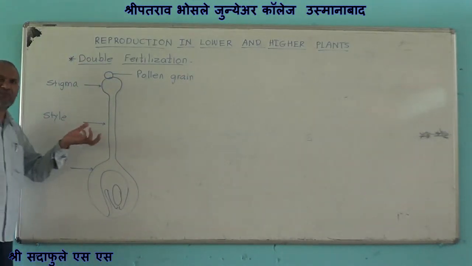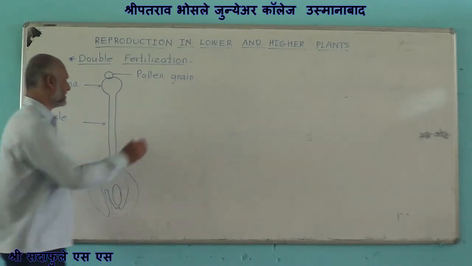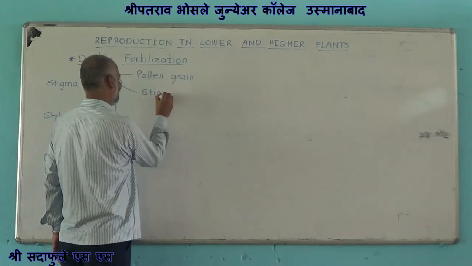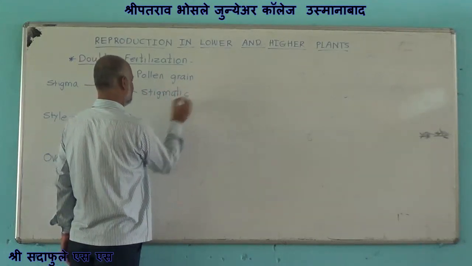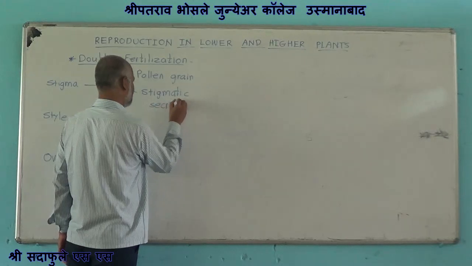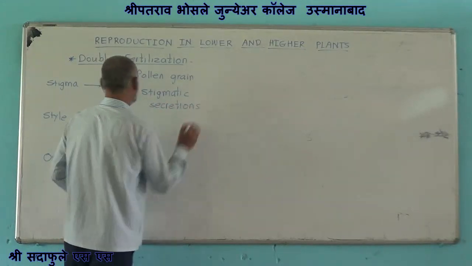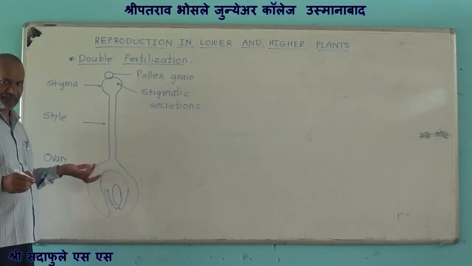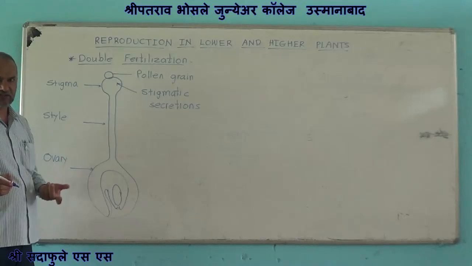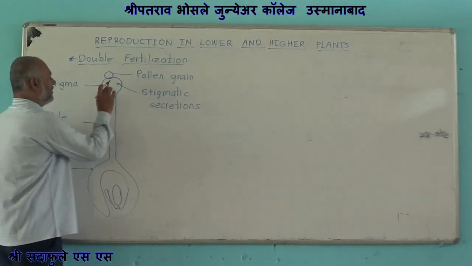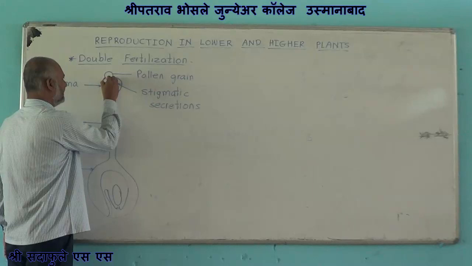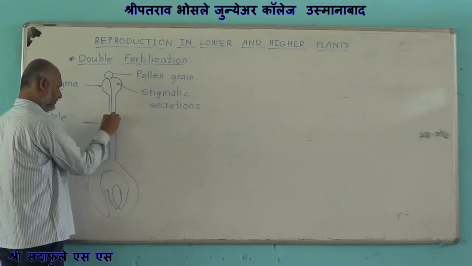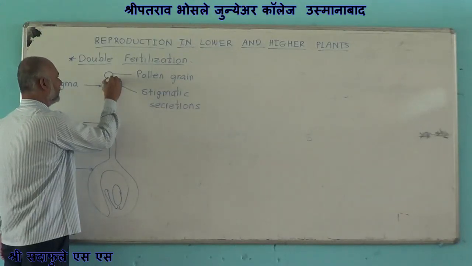Now this pollen grain absorbs stigmatic secretions, germinates, and during germination the intine of pollen grain comes out through one of the germ pores in the form of pollen tube.